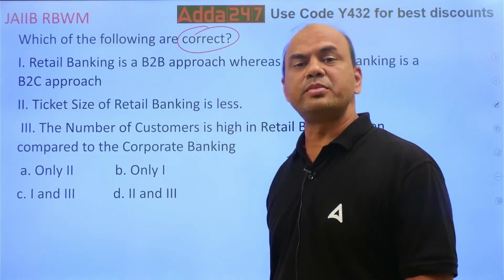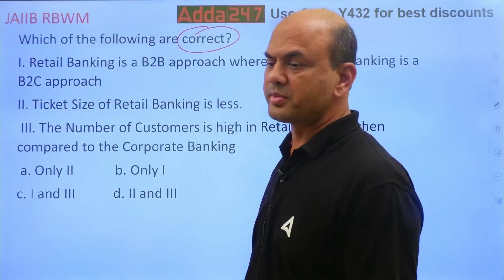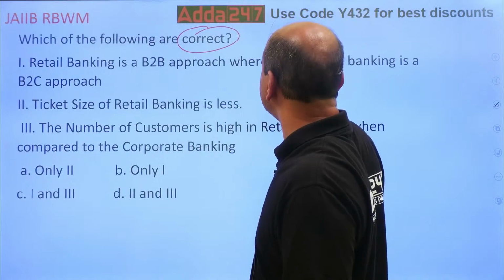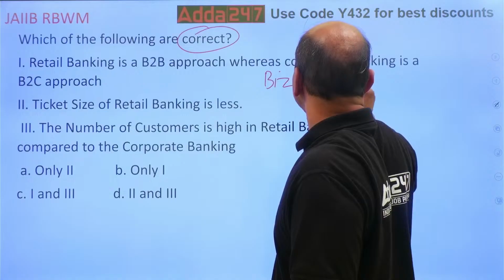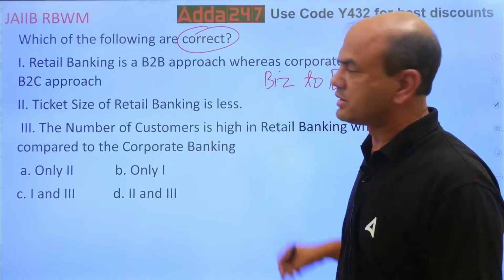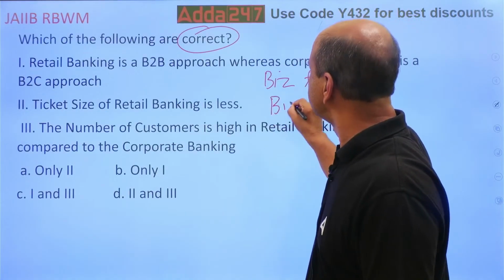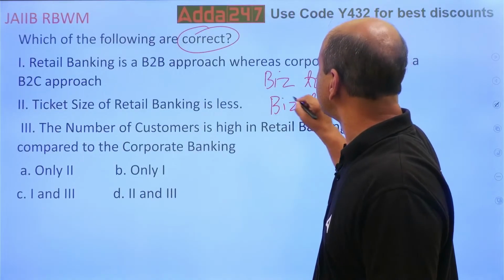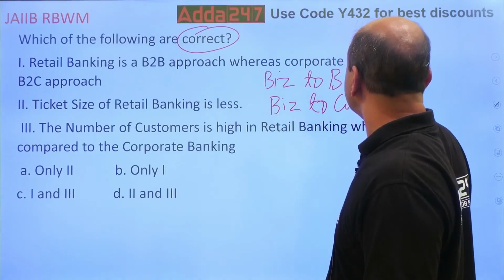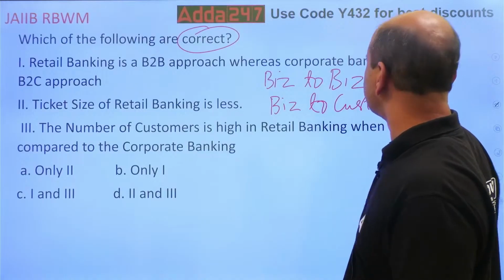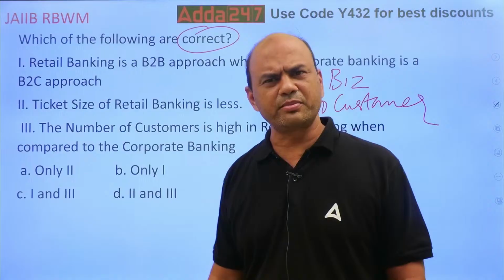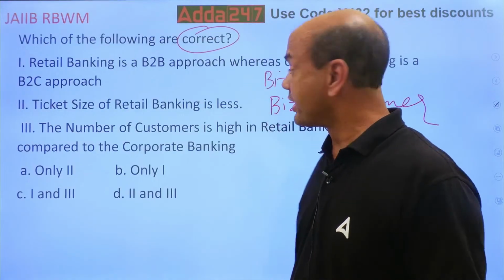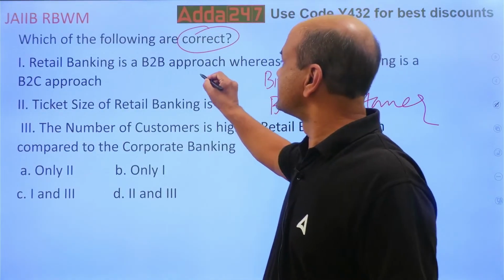Retail banking is a B2B approach. Is this correct? What is B2B? B2B means business to business. What is B2C? Business to customer. So B2B and B2C. Is retail banking a B2B approach? Retail banking is a B2C approach. So this is false.